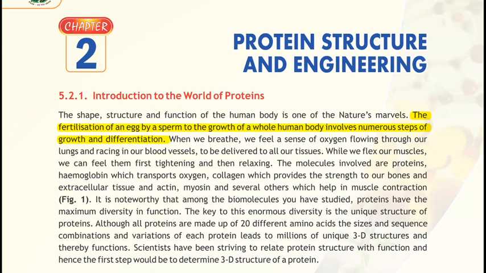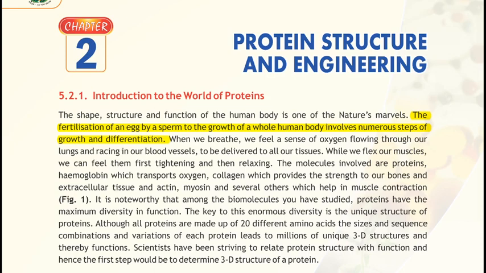So what is a protein? All of you know, protein is made up of amino acids. It's a long chain of amino acids. Different types of amino acids are present, such as hydrophilic amino acid, hydrophobic amino acid, acidic amino acid, basic amino acid. So many types of amino acids are present that ultimately form a protein.